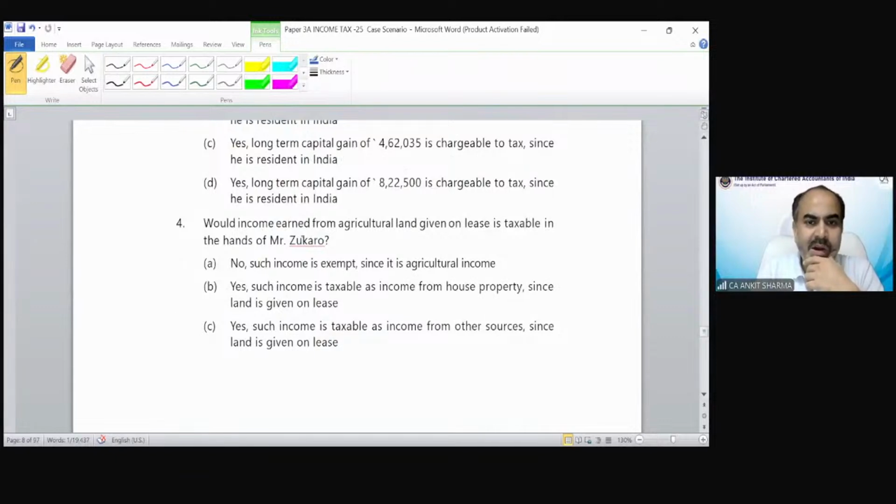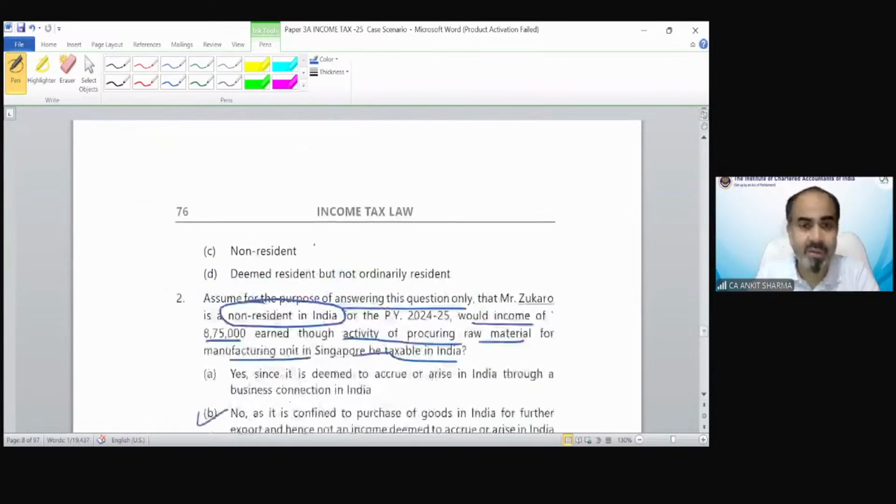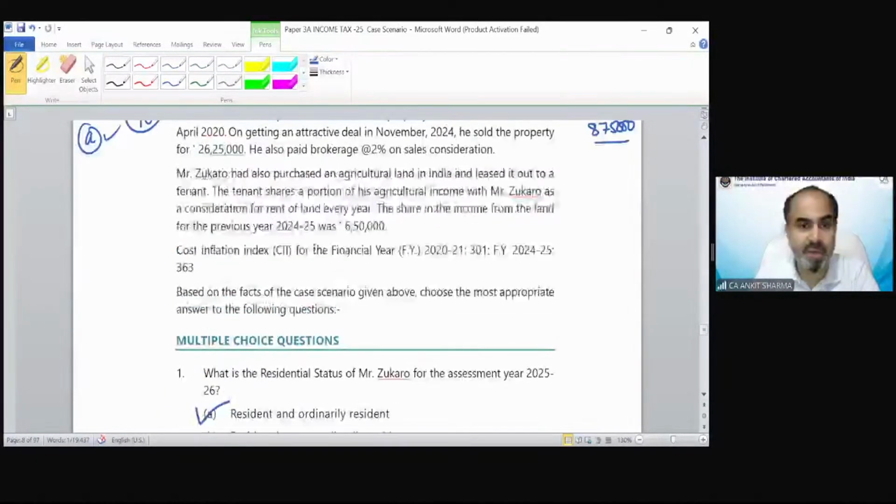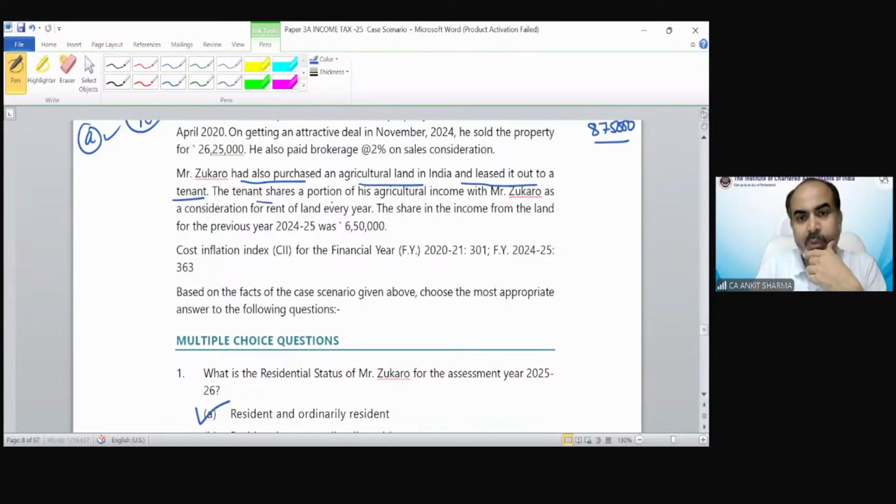Now, would income earned from agricultural land given on lease be taxable in the hands of Mr. Zucaro? So we have to read the provision. What is the agricultural land provision? The question is here. Mr. Zucaro has also purchased an agricultural land in India and leased it out to a tenant. The tenant shares a portion of his agricultural income with Mr. Zucaro as a consideration for rent of land every year. The share of income from land for the previous year was 6,50,000.